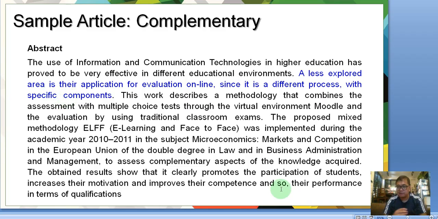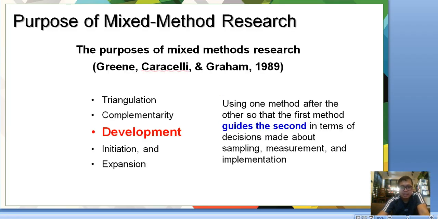So it's not enough to do just one type of research. You need to complement it with another. So in this abstract, we use both qualitative and quantitative data type of research. So development is using one method after the other so that the first method guides the second in terms of decisions made about sampling, measurement, and implementation.